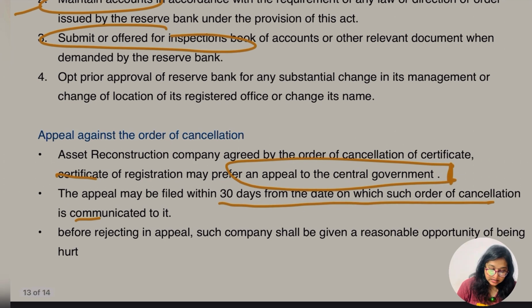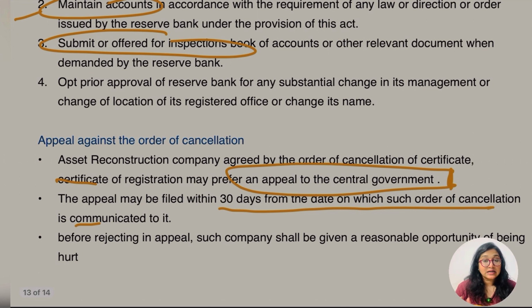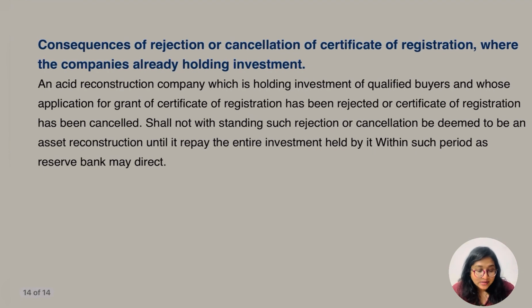Before rejecting an appeal, the central government shall give the company a reasonable opportunity of being heard. It's not hurt, it's heard. And what are going to be the consequences of rejection or cancelling of certificate of registration where the company is already holding an investment? Where the company is actually holding an investment and then cancellation happens, what is going to happen next?